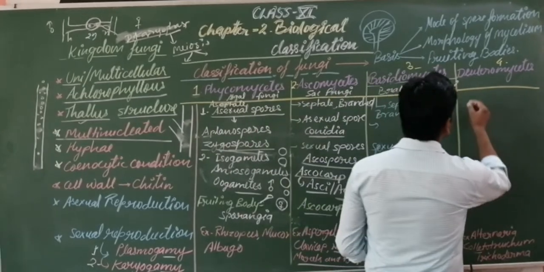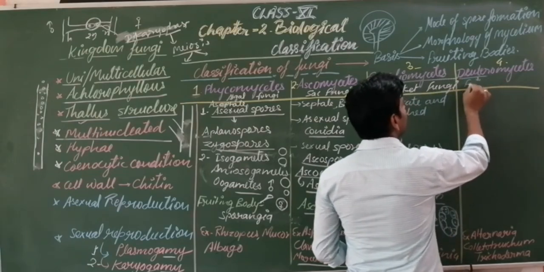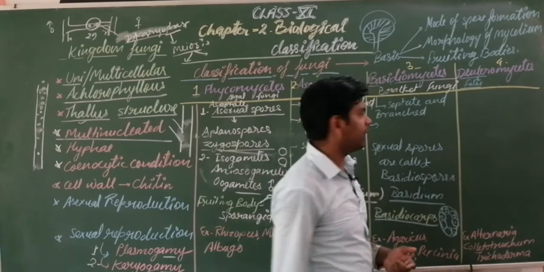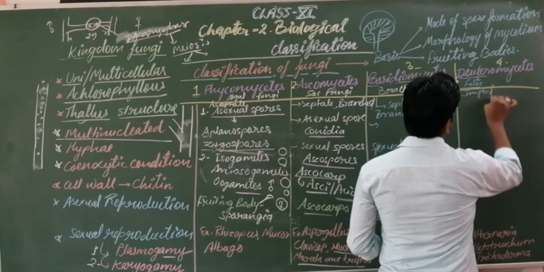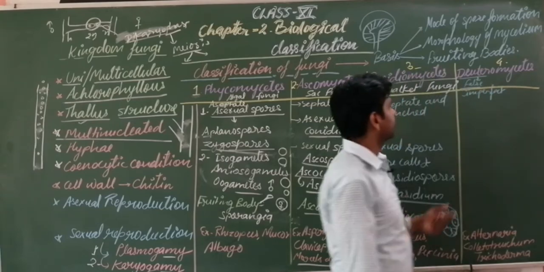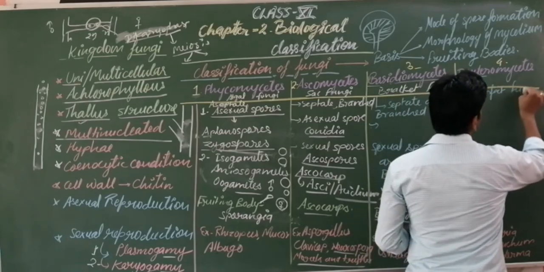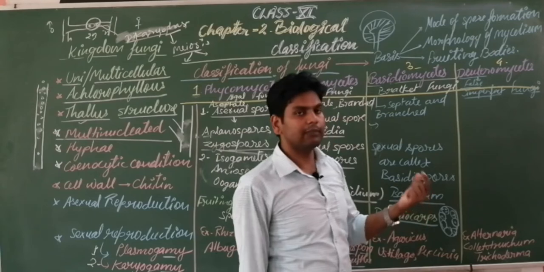Here the next category is Deuteromycetes. Deutero means false or imperfect, so it is known as imperfect fungi. The fungi belonging to this category are known as imperfect fungi.